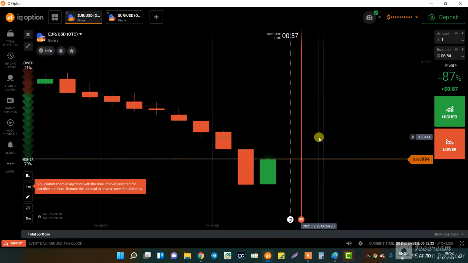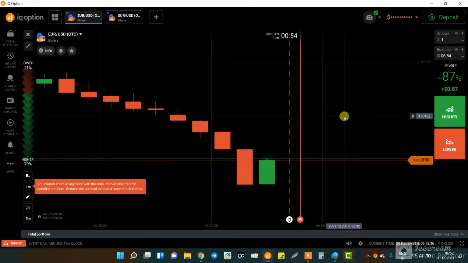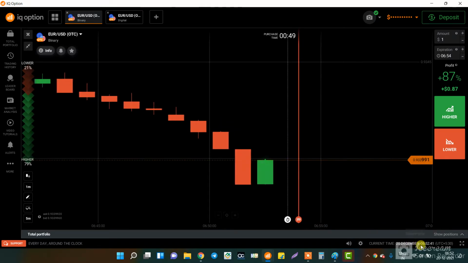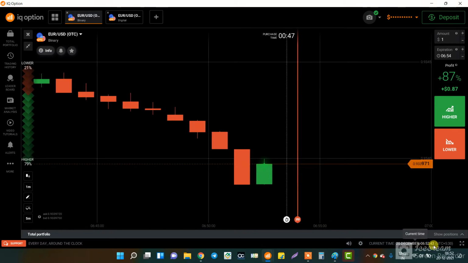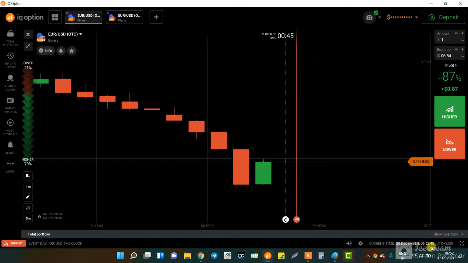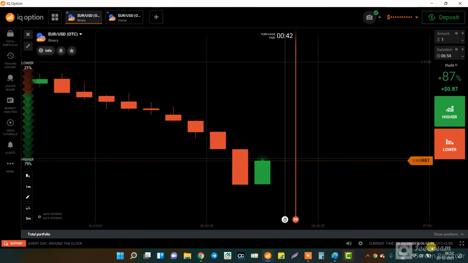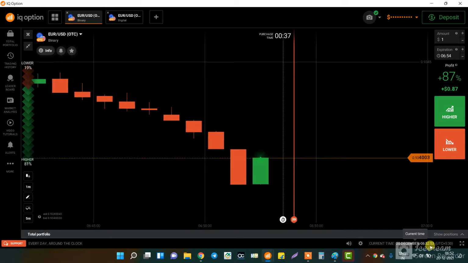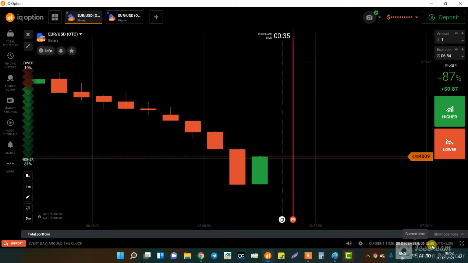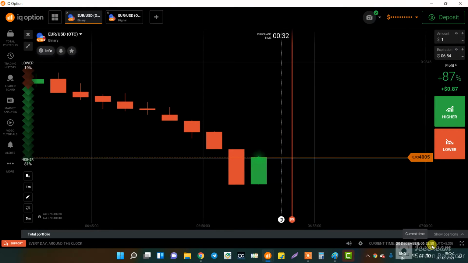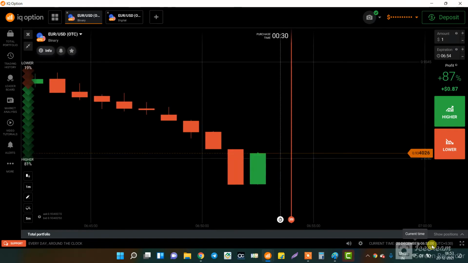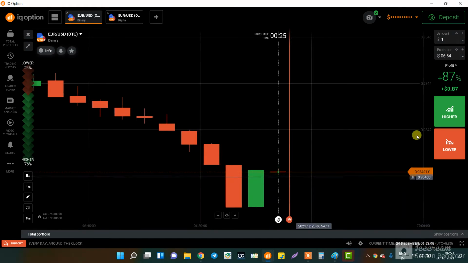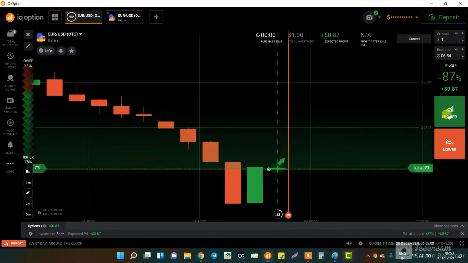Everybody knows that in IQ Option we can place the trade till 30 seconds. For example, now the time is showing 6:52:43. Now a new minute will start at 6:53. So we can place the trade till 6:53 and 30 seconds. Till 30 seconds we can place the trade for the next candle, and that trade will close at around 6:54.